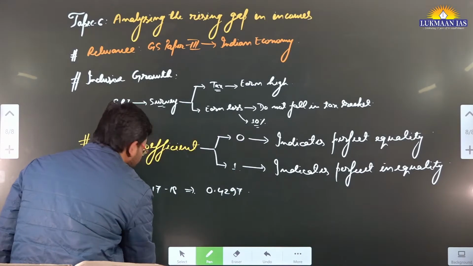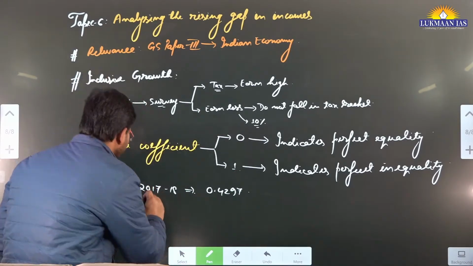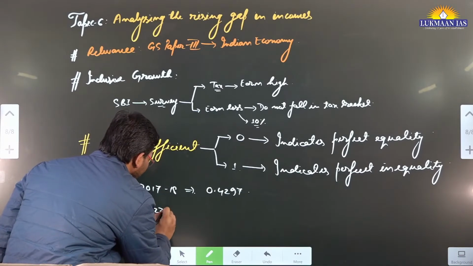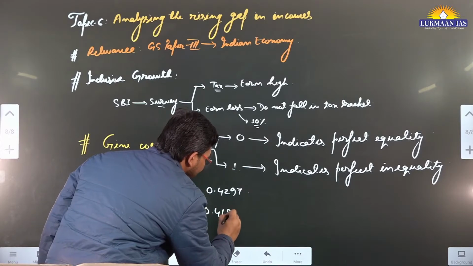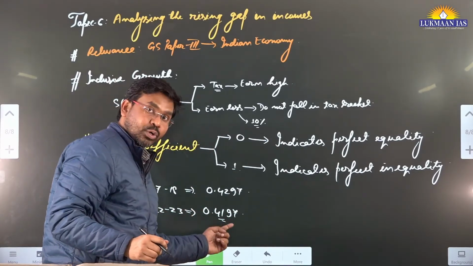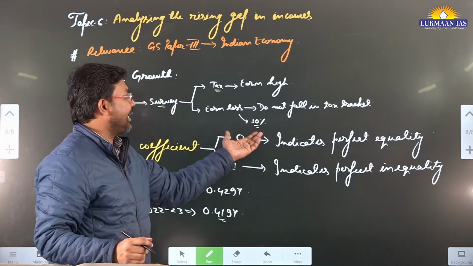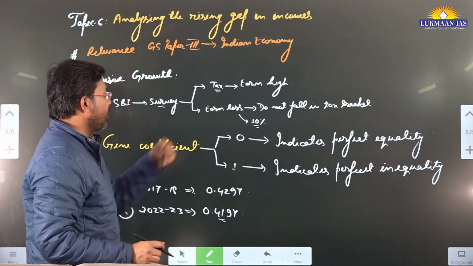But if we talk about the latest data, which is 2022-23, this is 0.4197. So the value of the Gini coefficient has gone down. It indicates that it is moving towards perfect equality. It is moving towards equality.